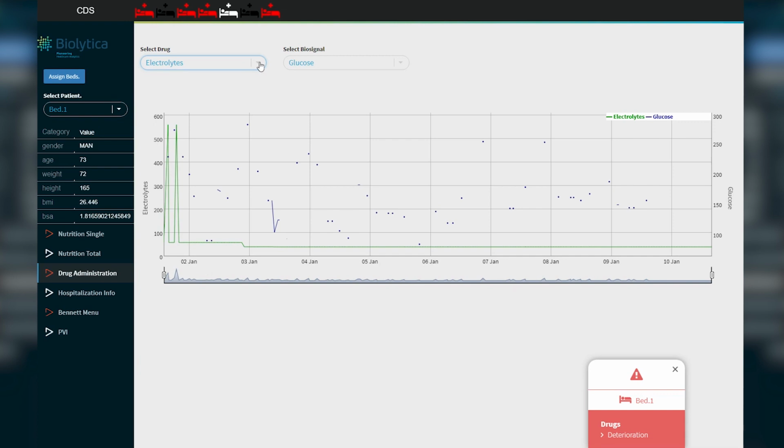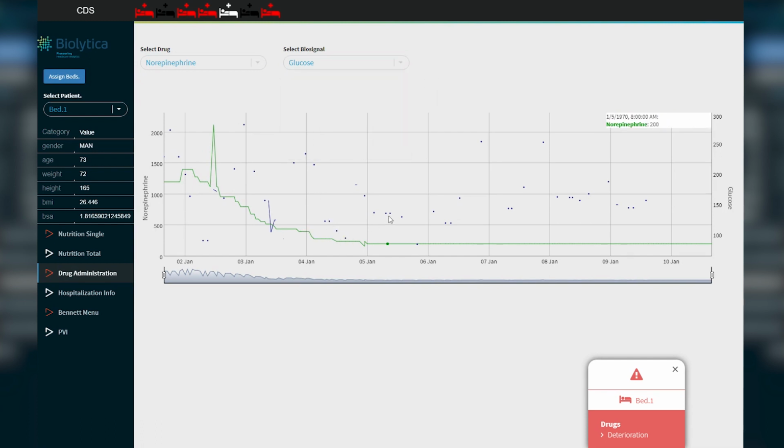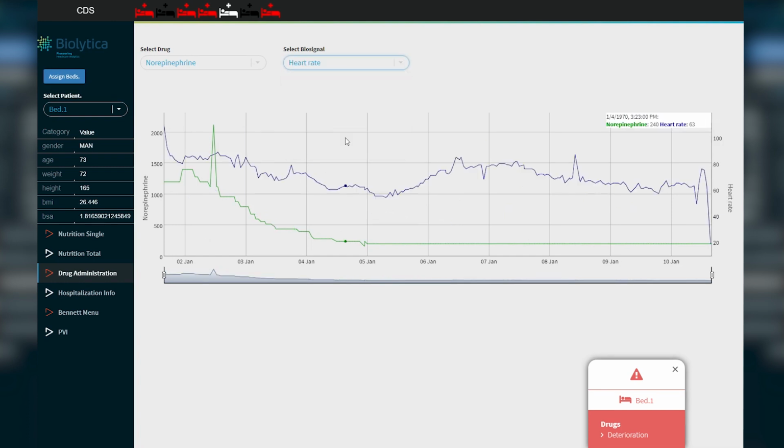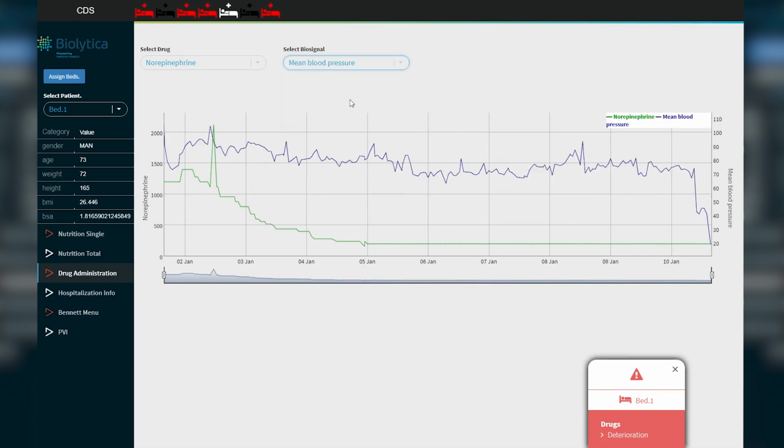For our convenience, we can select a pair of drug, where drug has some broader sense. It also includes a solvent administered to the patient, like electrolytes, or some actual drugs, like norepinephrine, and one of the biosignals that has been recorded for the patient. This patient in particular has some measurements of glucose because he's probably diabetic, and his glucose has been measured at different time intervals. We can browse the blood signals from the start of the hospitalization till the current time.